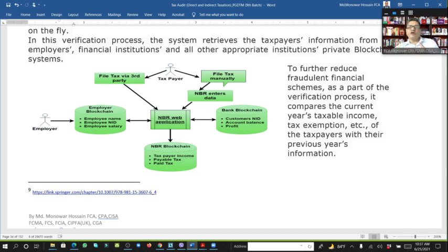That file is also kept on a separate NBR server, and when e-filing starts, it runs the TIN number, and that TIN will find out how much deduction was done by the authority or organization. So it is also digitalization, also the automation is happening.